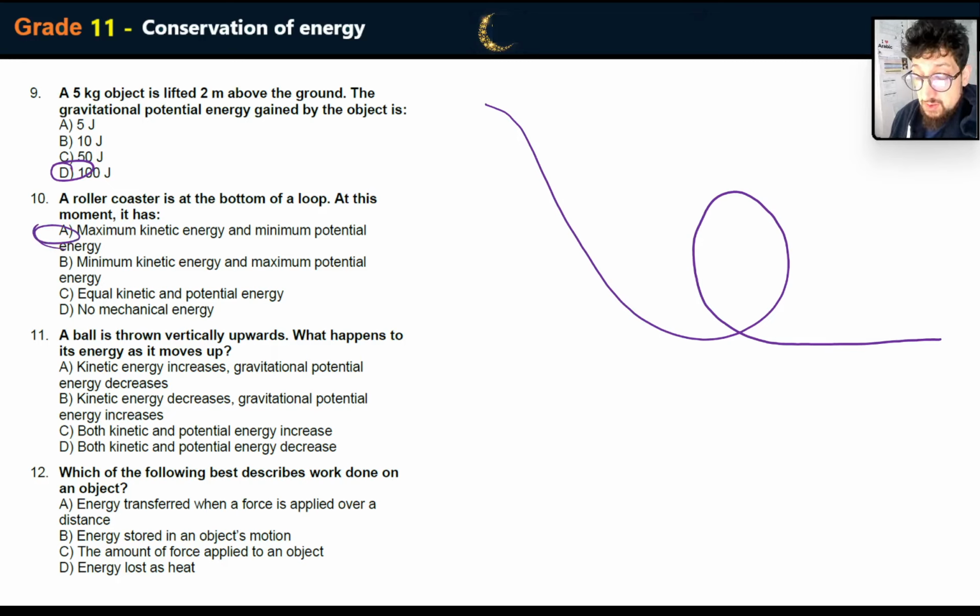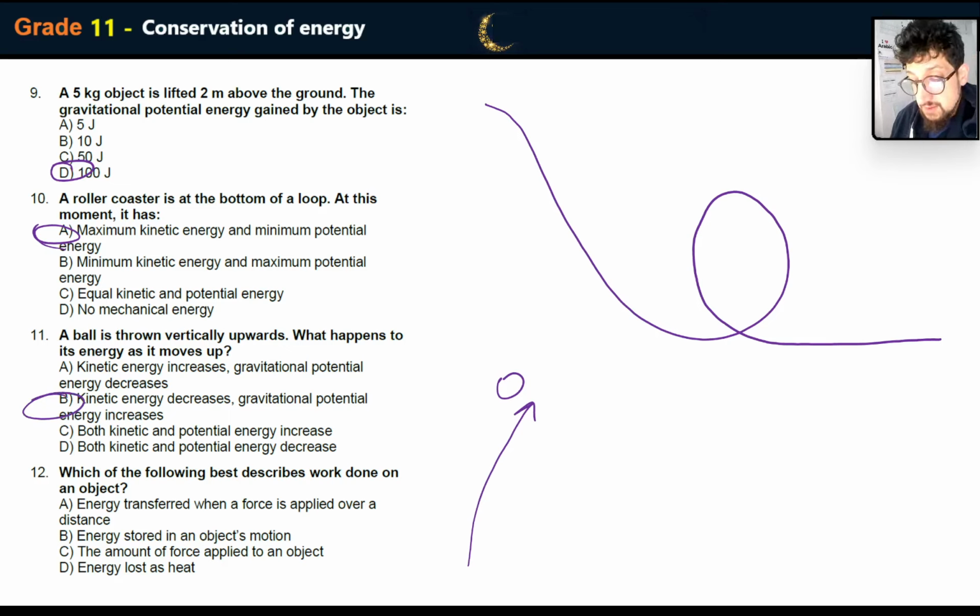A ball is thrown vertically upwards. What happens to its energy as it moves up? Well, the ball is thrown up, and let's ignore the down part. Okay, let's just say it's thrown up. So this is the ball. Of course, as it gains height, it's going to gain gravitational potential energy and lose kinetic energy. So that's what's going to happen. Kinetic energy is going to decrease. Gravitational potential energy is going to increase.